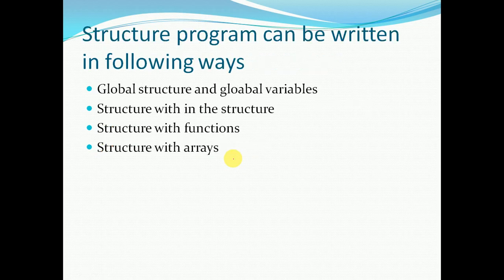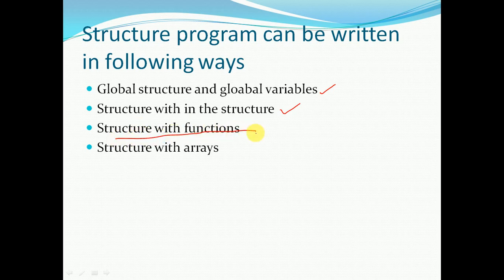Next, structure programs can be written in the following ways: global structure and global variables, structure within a structure, structure with functions, structure with arrays. Now we'll see direct programs on these four concepts: how to declare global structures and global variables, and how to write the program with one structure inside another structure. With functions, that means how to pass structure variables to the functions.